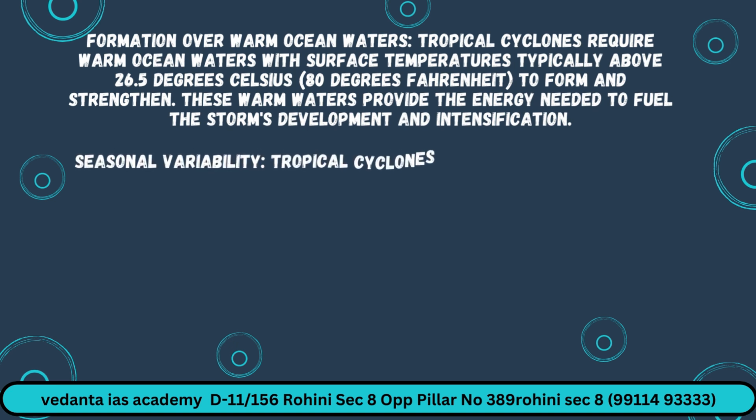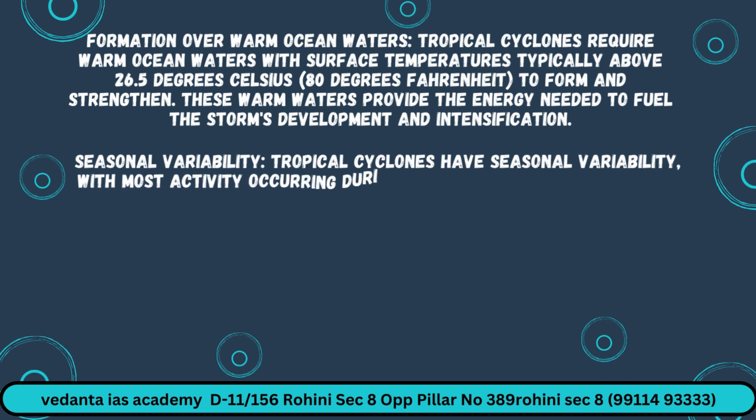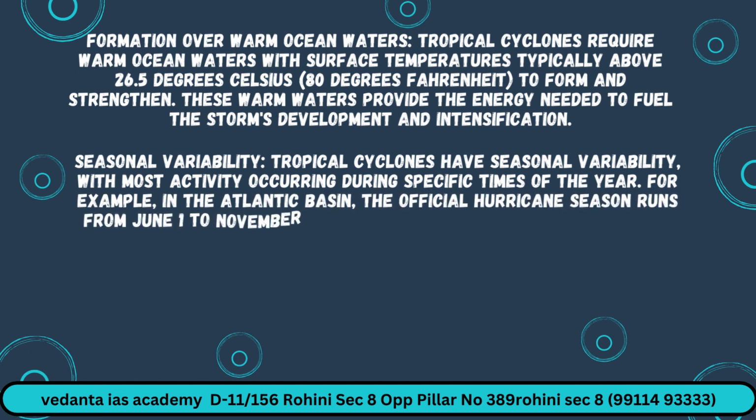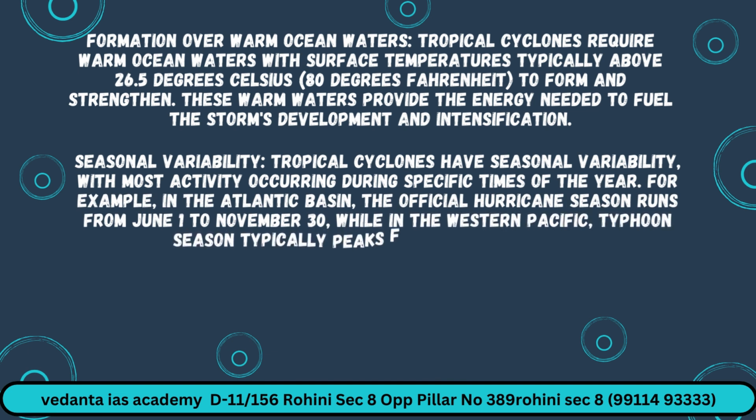Seasonal variability. Tropical cyclones have seasonal variability, with most activity occurring during specific times of the year. For example, in the Atlantic Basin, the official hurricane season runs from 1st June to 30th November, while in the Western Pacific, typhoon season typically peaks from May to October.